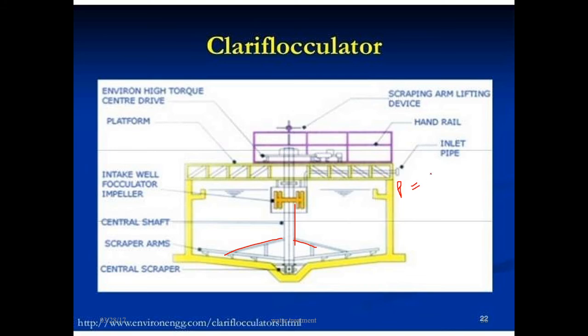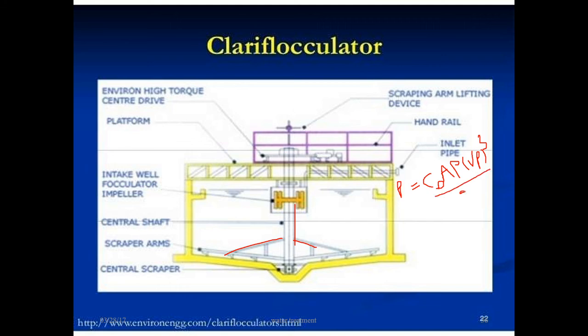The required power is P = CD A rho Vp cube divided by 2.